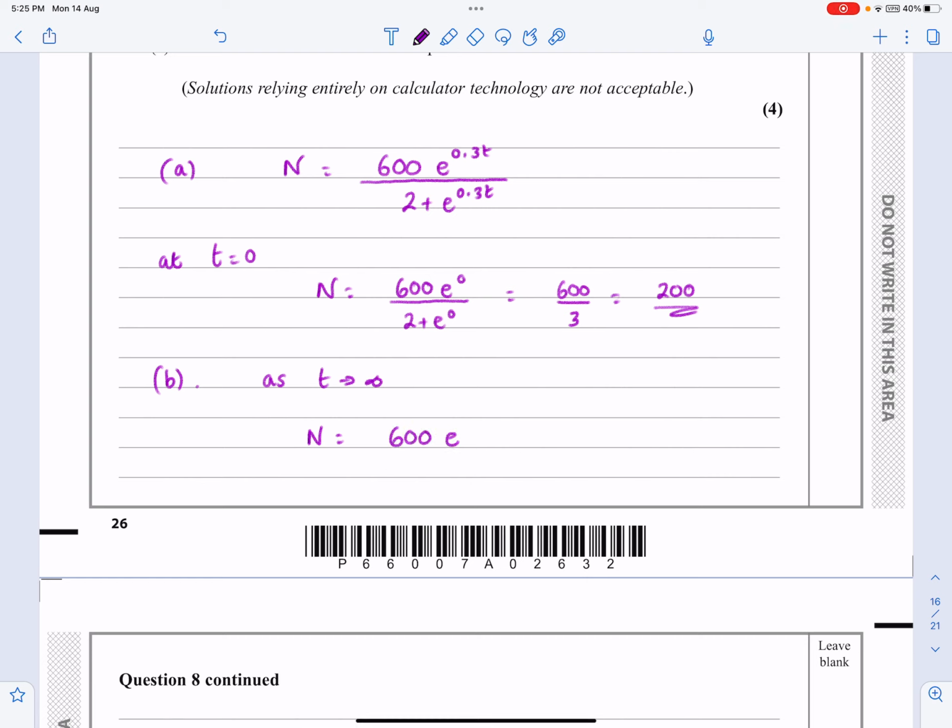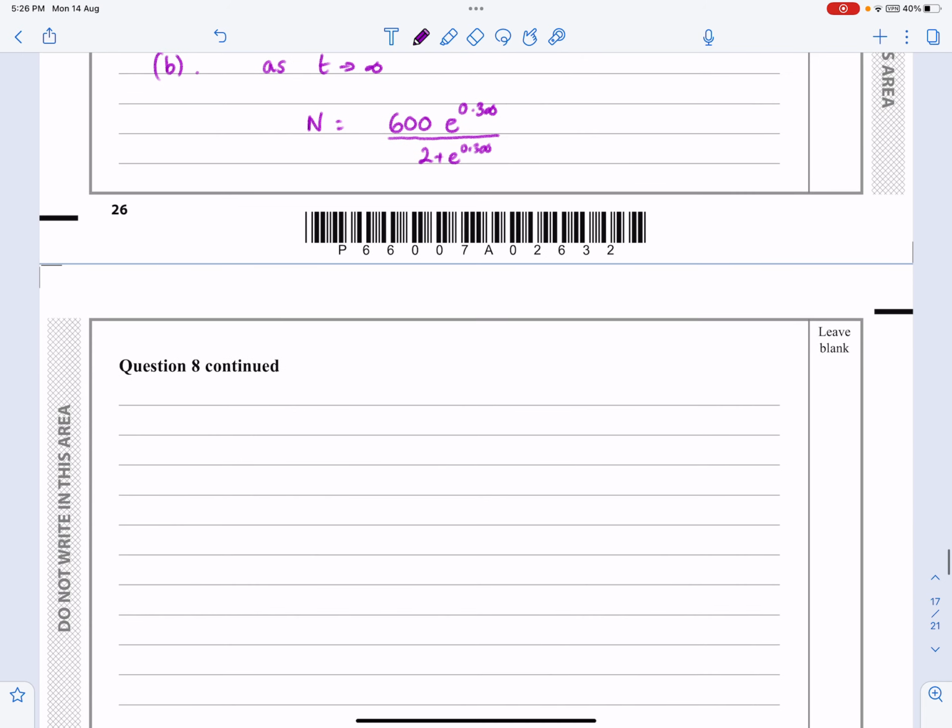So we get 600e^(0.3 infinity) all over 2 plus e^(0.3 infinity). e to the infinity is infinity, and 2 added on to infinity still just leaves me with infinity.